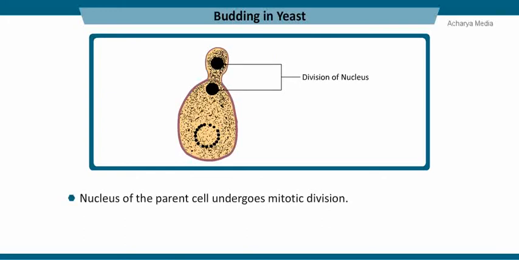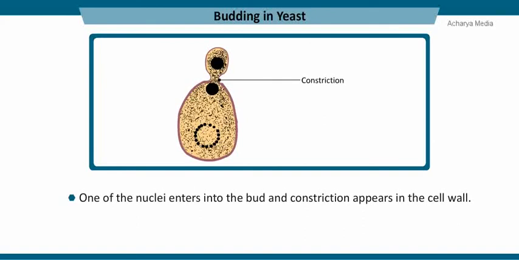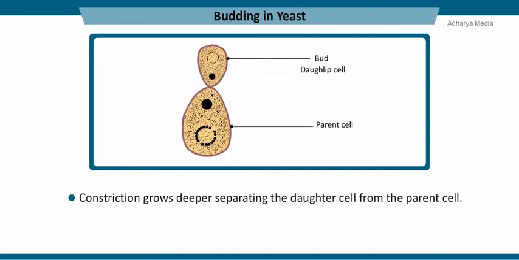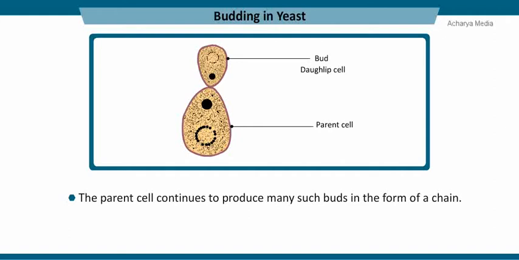Nucleus of the parent cell undergoes mitotic division and is divided into two equal halves. One of the nuclei will enter into the bud. A constriction starts to appear between the parent cell and the bud. The constriction grows deeper and finally the bud pinches off into a daughter cell. The parent cell continues this process to produce a chain of buds which can grow into new yeast cells.